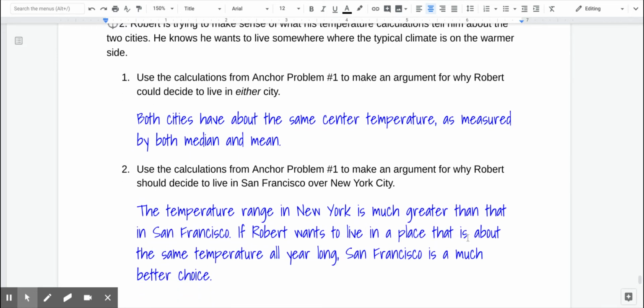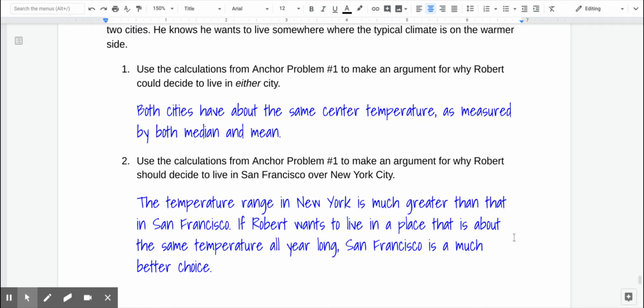But if we wanted to argue that Robert should live just in San Francisco over New York City, then we might consider that the temperature range in New York is much greater. So if Robert would prefer to live in a place that is the same temperature all year long, San Francisco is going to be a much stronger choice. Now, this isn't part of the question, but if Robert wants to live in a place with temperature variation for the seasons, then New York City would be the stronger choice.